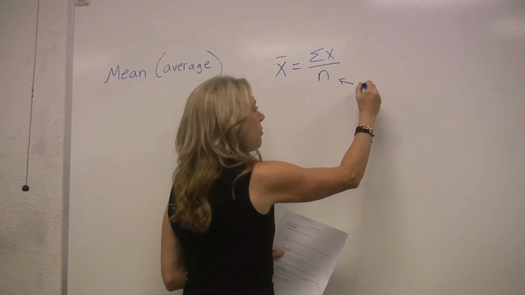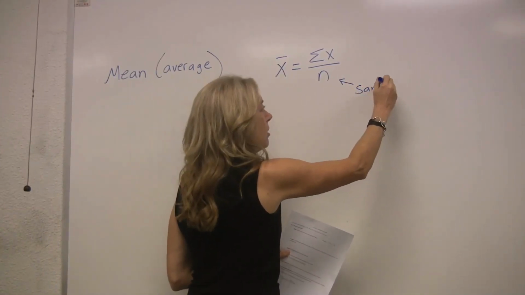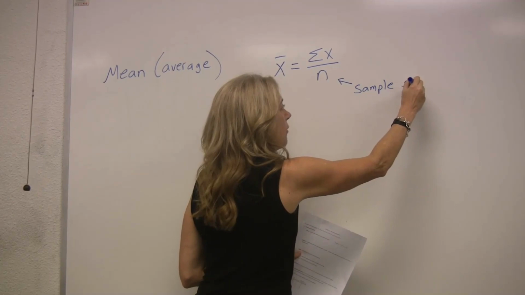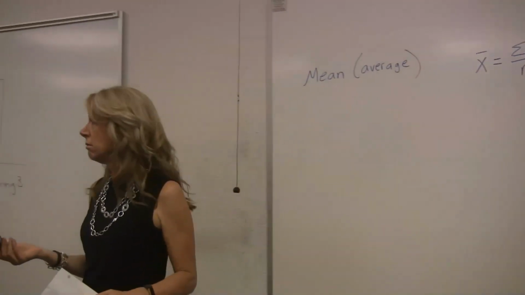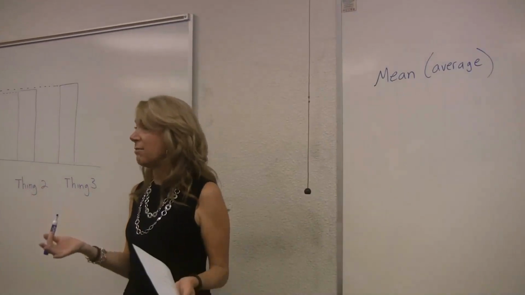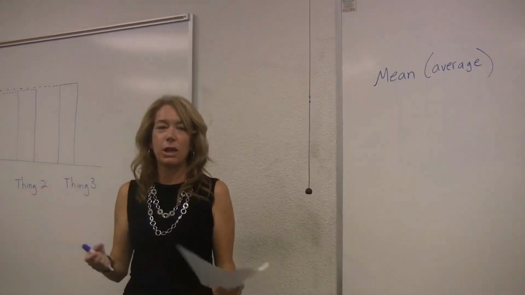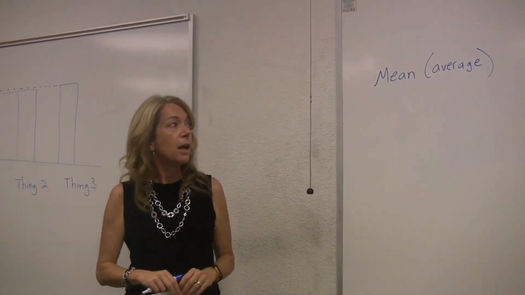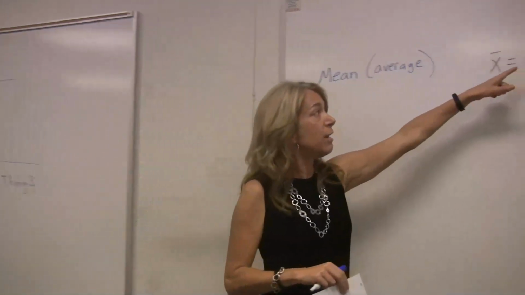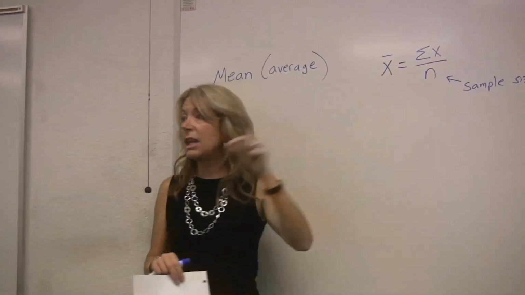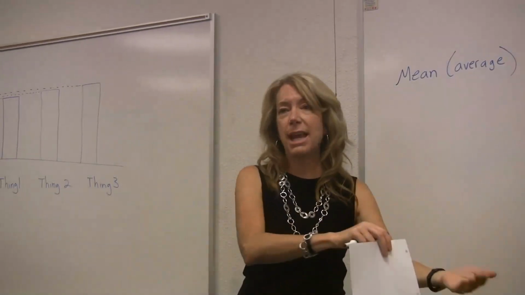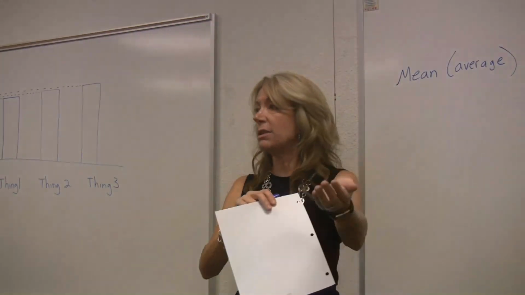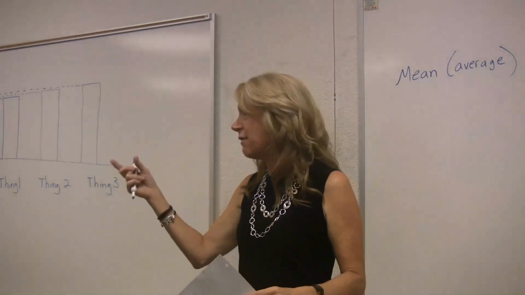So in the example I just spoke about, because there are 40 of you in here, N would be 40. Right, if I added up all 40 ages and divided by 40, I have a sample of size 40. The X's, just regular X by itself, is each of the data points. So I asked one person how old they are, this person's 18, this person's 24, this person's 19. Each of those is a different X.